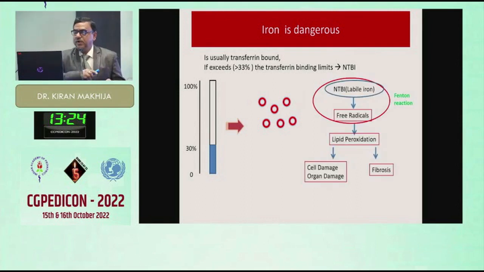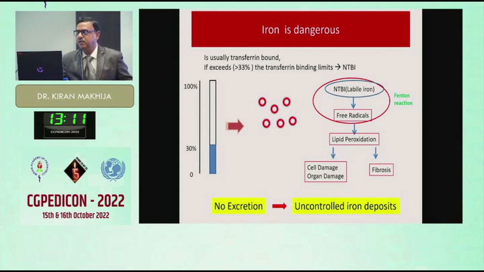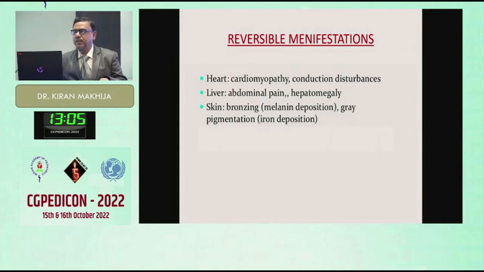How? It causes the release of free radicals by the Fenton reaction, and it leads to lipid peroxidation, cell damage, organ damage and fibrosis. So the whole process causes damage in the body. No excretion, therefore uncontrolled iron deposition in various organs. So reversible manifestations are there.